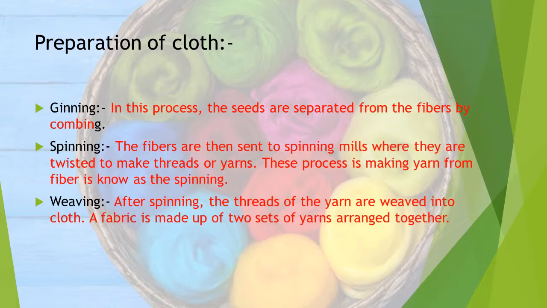Spinning. The fibers are then sent to spinning mills where they are twisted to make threads or yarn. This process of making yarn from fiber is known as spinning. Weaving. After spinning, the threads of the yarn are woven into cloth. A fabric is made up of two sets of yarn arranged together.